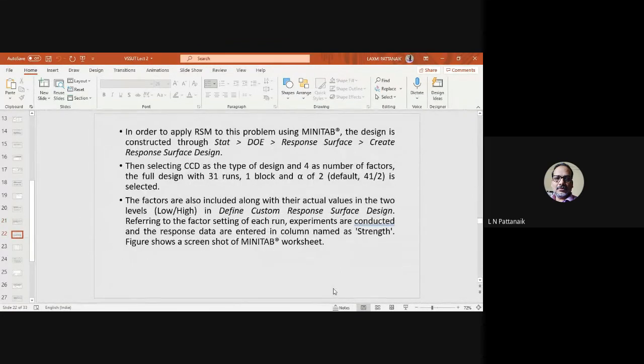Now to apply the RSM, again, see, I am illustrating how it can be used in Minitab, right? Again, I will tell you honestly, to apply RSM, you need two main approaches, right? One is a theoretical background on the RSM, which is necessary before blindly jumping into some software-based implementation.